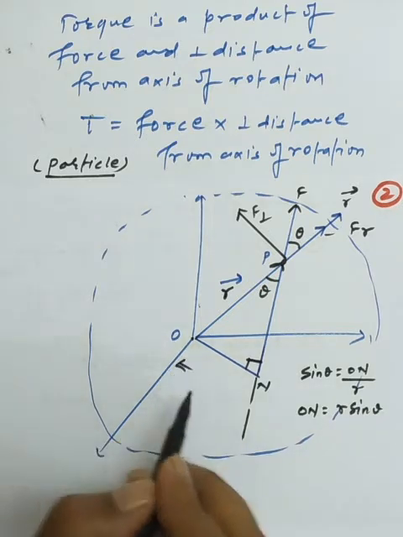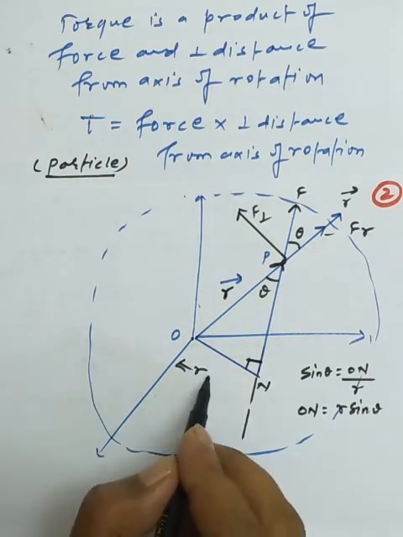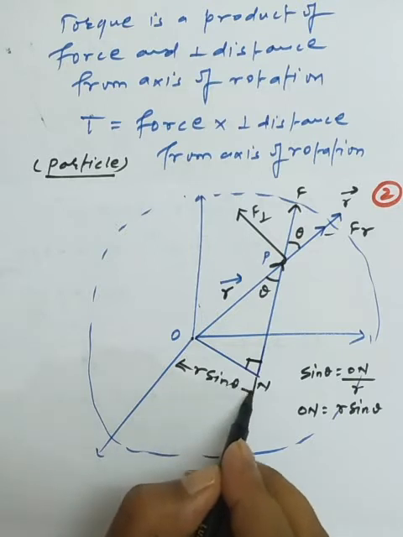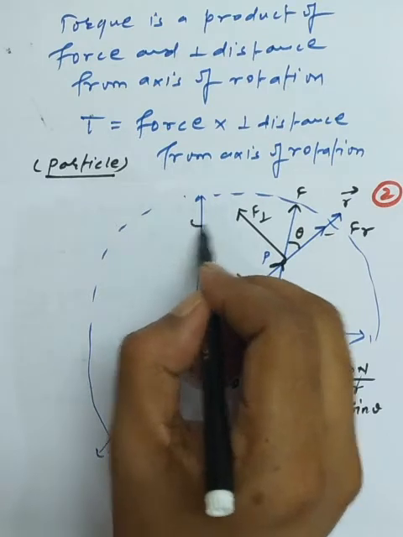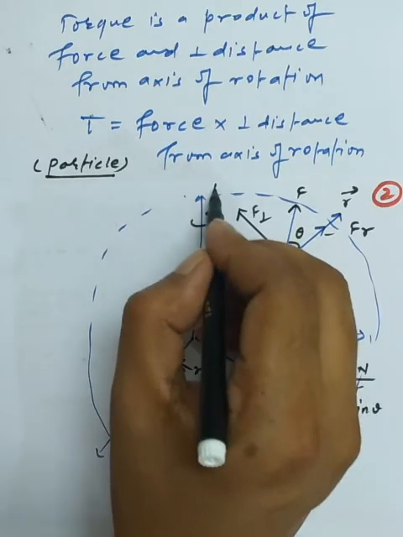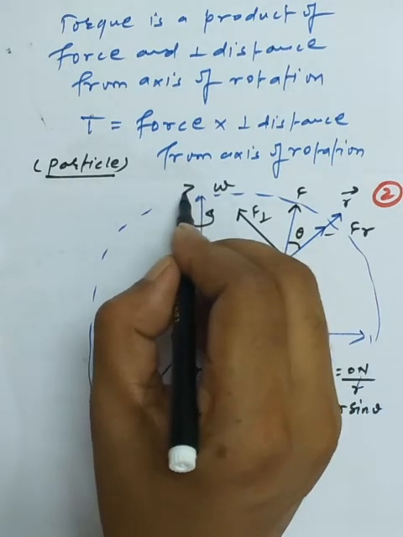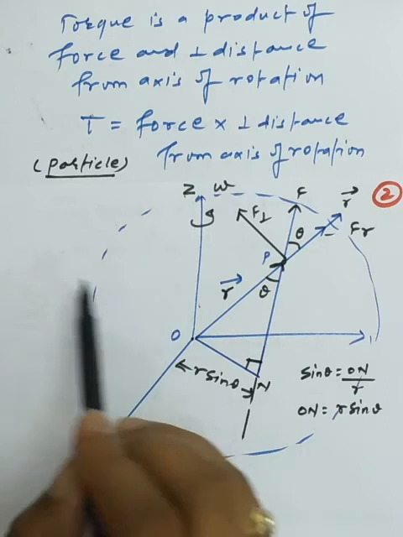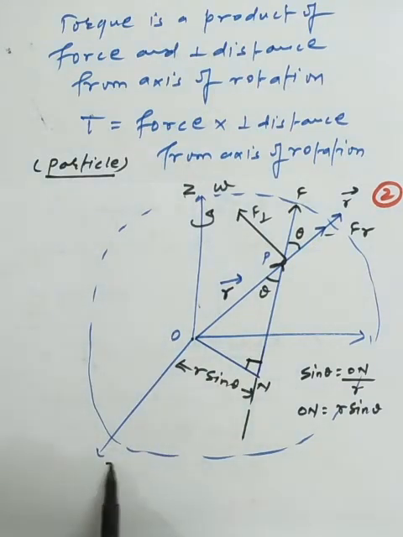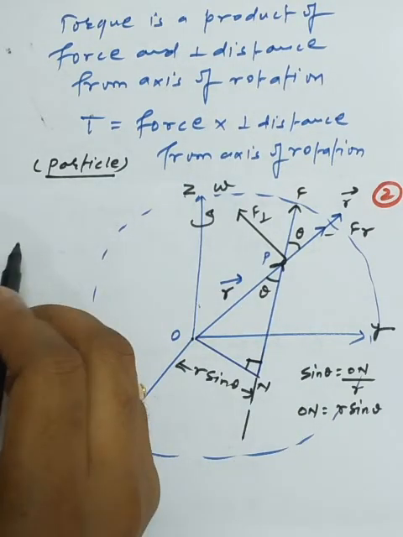So this distance, the perpendicular distance of the force arm from the axis of rotation, is r sine theta. The body is rotating about the z axis with angular velocity omega, and we have already discussed the statics of angular velocity. All the particles are making horizontal circles in the xy plane. This is the x axis and this is the y axis.